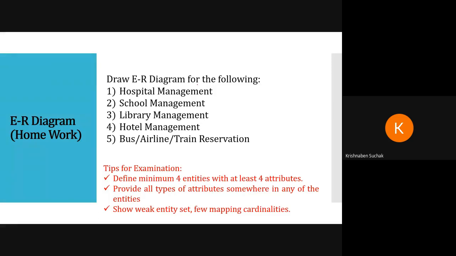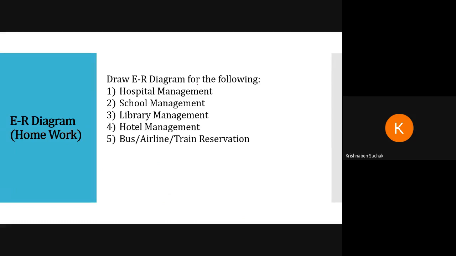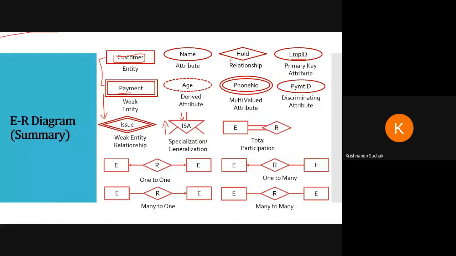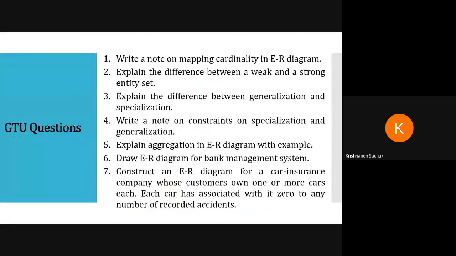See, the tips are: define minimum 4 entities with at least 4 attributes. So if you are defining 4 entities, then you have to define each with 4 attributes. Entity patient would have 4 attributes, entity doctor would have 4 attributes, and the same way. Provide all types of attributes somewhere in any of the entities. That means you have to show each and every attribute, like simple attribute, then primary key attribute, then discriminating attribute, multivalued or derived attribute.